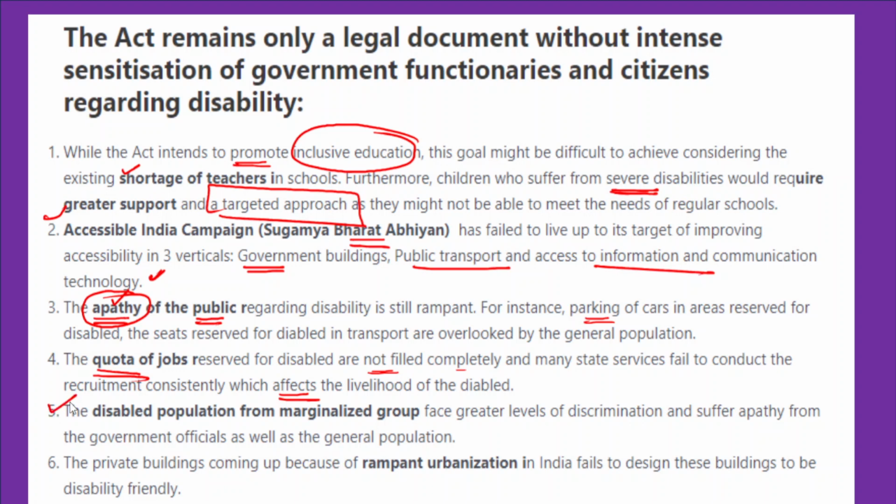So we need to talk about the greater levels of discrimination and social stigma faced by these disabled individuals. Therefore, greater support is necessary from the government, general public, and the public servants. In fact, private buildings are coming up with rampant urbanization. However, these buildings were not meeting the standards of Sugamya Bharat Abhiyan, so they were not providing the necessary infrastructure for disabled individuals. This is the content that you have to write in this part of the answer. So the act still remains a legal document without intense sensitization.